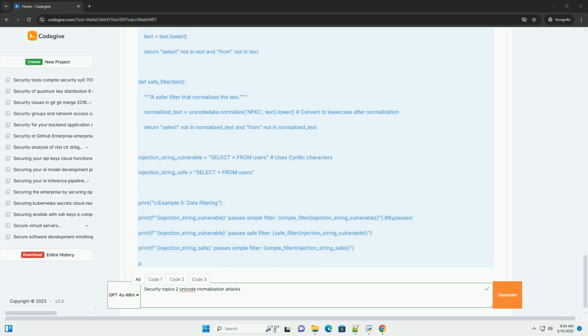Choose the correct normalization form based on the context. 6. Mitigation techniques. The primary defense against Unicode normalization attacks is to normalize input strings before performing any security checks. Here's a breakdown of effective mitigation strategies.